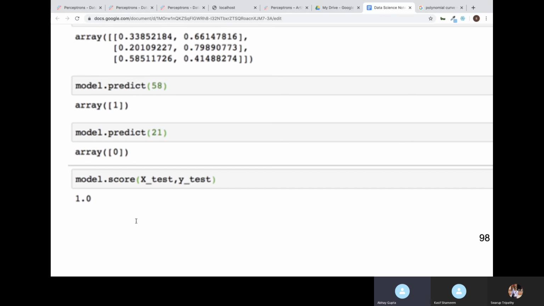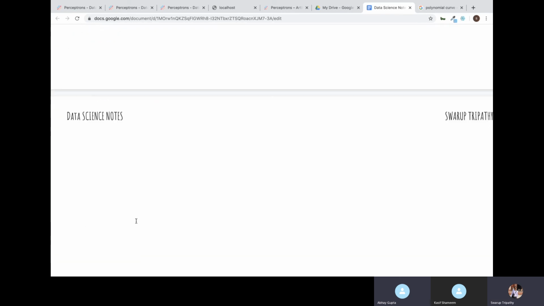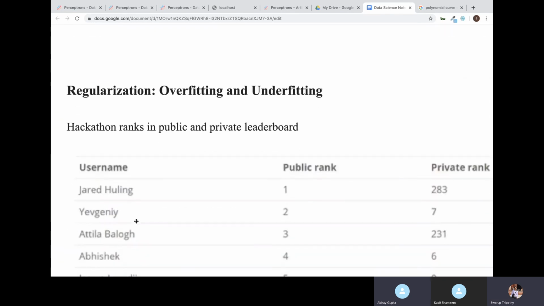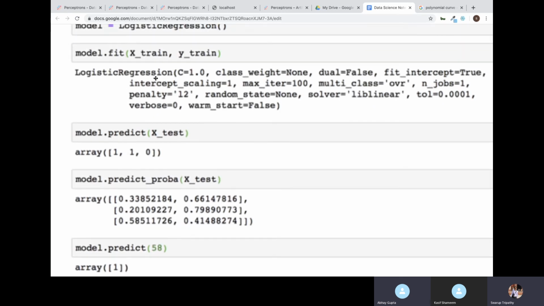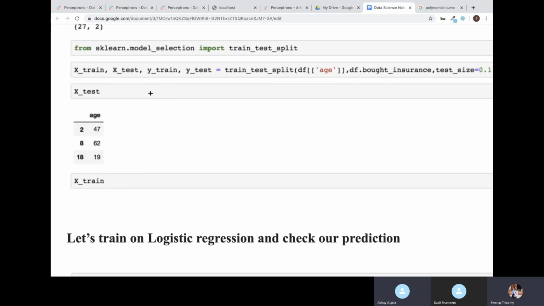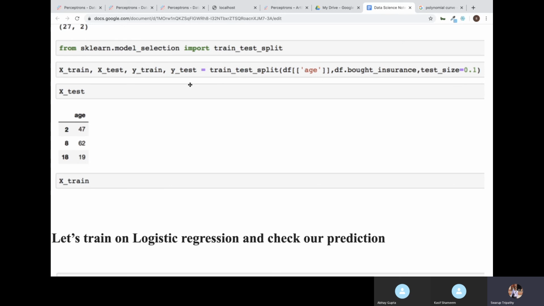Done. Okay, so you got till this. Yes. Okay, so there is something called regularization. See why we did this train test split. To understand it better, we have regularization, which will let you know why we did this train test split. We will do this tomorrow. Can we do this tomorrow?